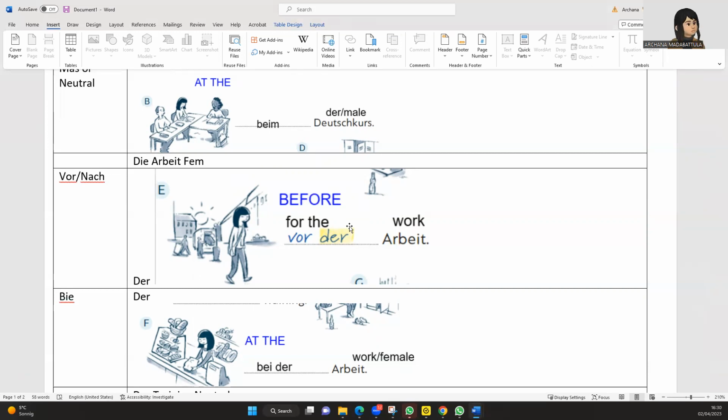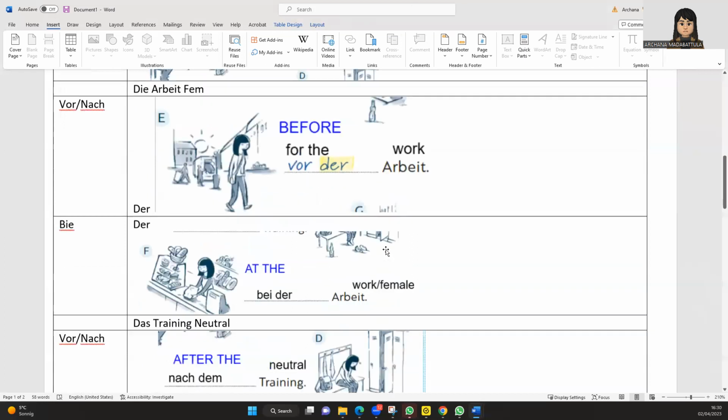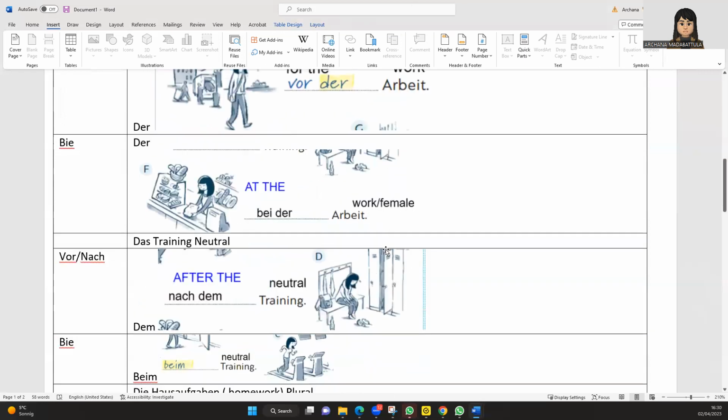So after she goes to the work, she's now in the work, right? In the work, it's Arbeit. Again, it is a feminine structure, and when you say Archana is in the work, it is bei der Arbeit. Excellent. So now she's finished her work, and now she wants to go to the gym.